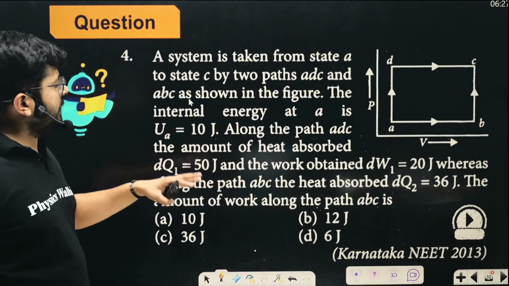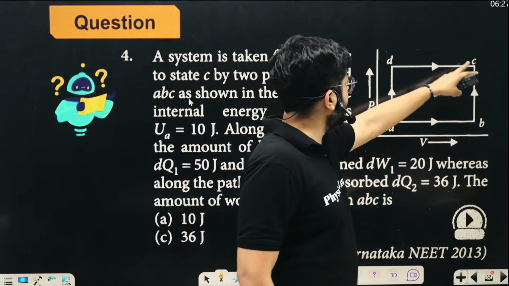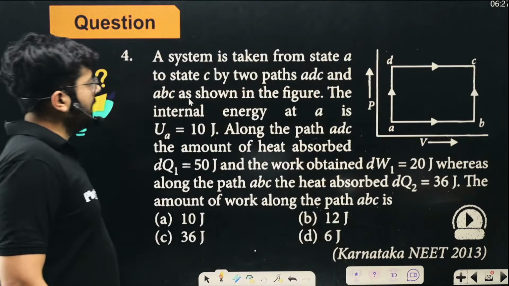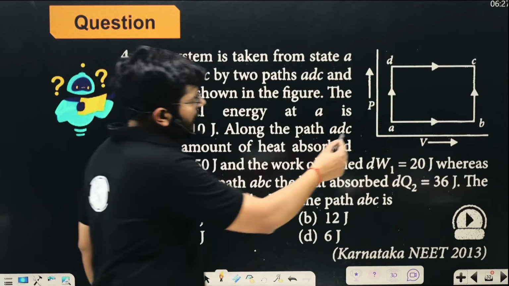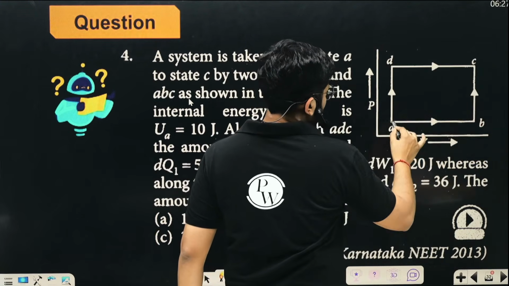Now look at this question. A system is taken from the state A to B to C to D. No, this is not a cycle. It is not coming back. You see that these arrows are in this way and these arrows are in this way.